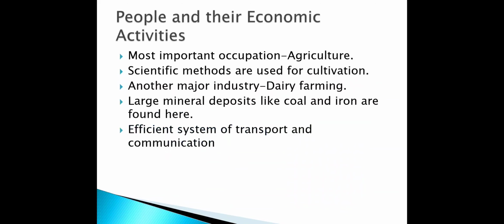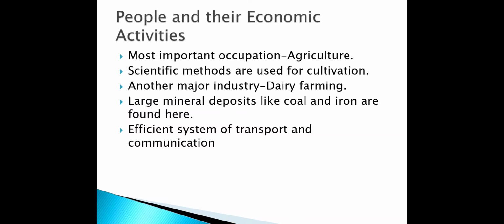Now we will see the people of the prairies and their economic activities. Here the most important occupation is agriculture, because the climate here favors the cultivation of a large variety of crops.